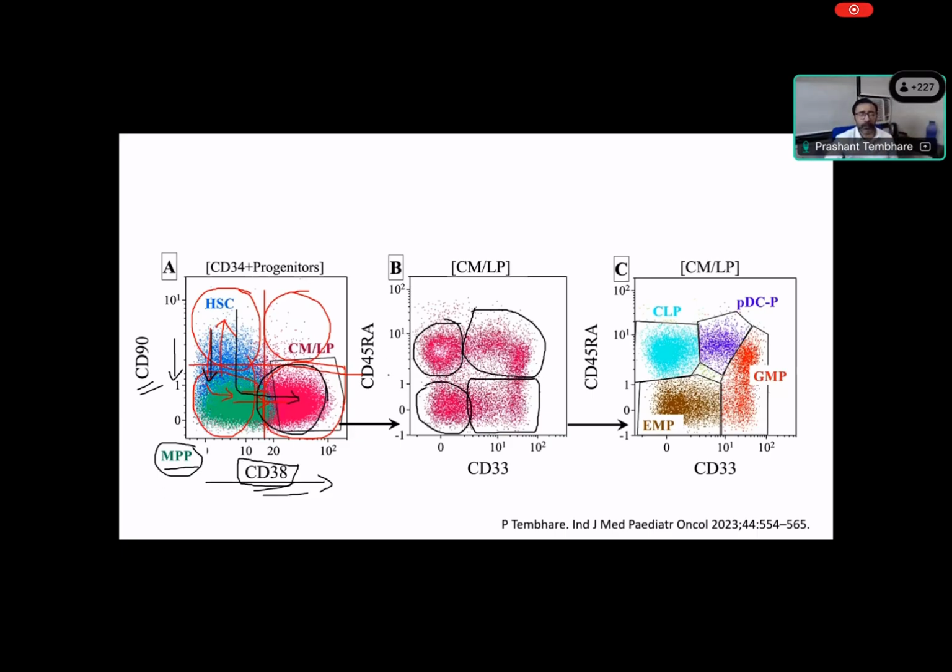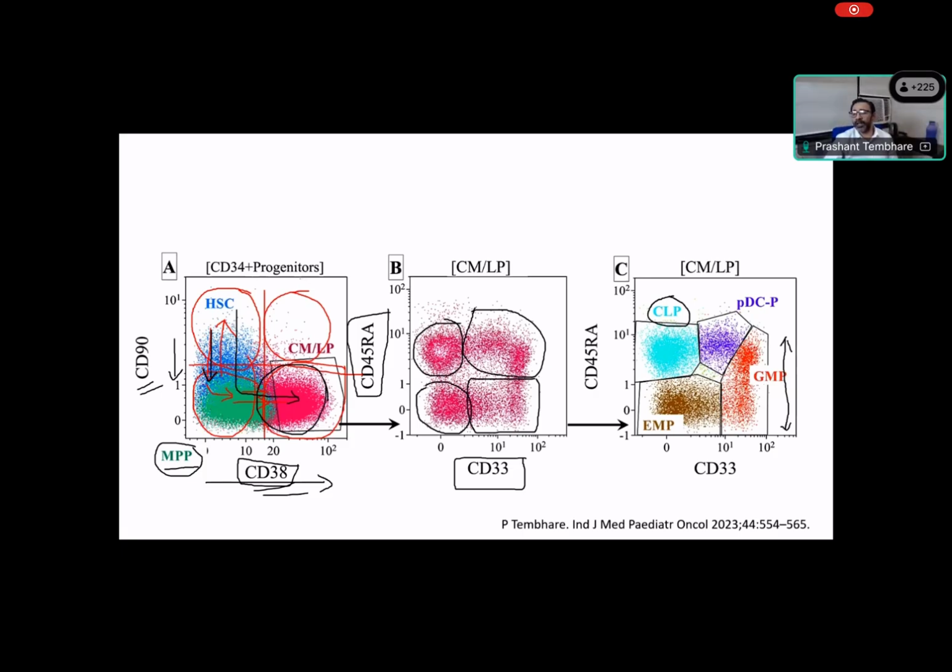Okay. Now, when we look at this progenitor, we know these are progenitors which are already well differentiated. Using two additional markers like CD45 and CD33, we can further classify them in 4 stages. When we look at this population, we can see 4 or 5 clusters. We have a cluster which is negative for both CD45 and CD33. Basically, these are megakaryocyte erythroid precursors or erythroid megakaryocyte progenitors. We have CD45 positive with 33 negative. This is common lymphoid progenitor. Then we have 33 positive, but 45 heterogeneous. When I say heterogeneous, it means it is positive and negative both, right? Variable expression. So these are granulocyte macrophage progenitors.